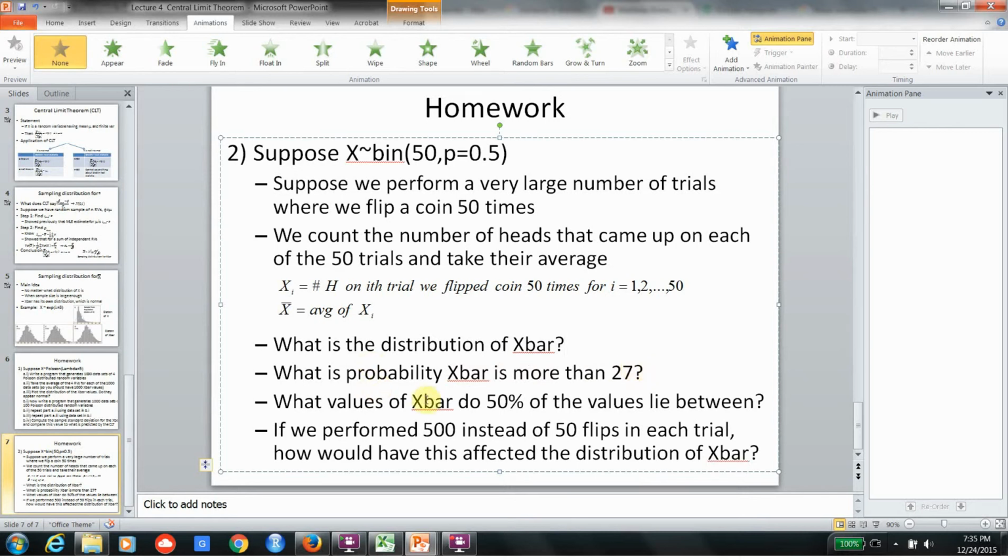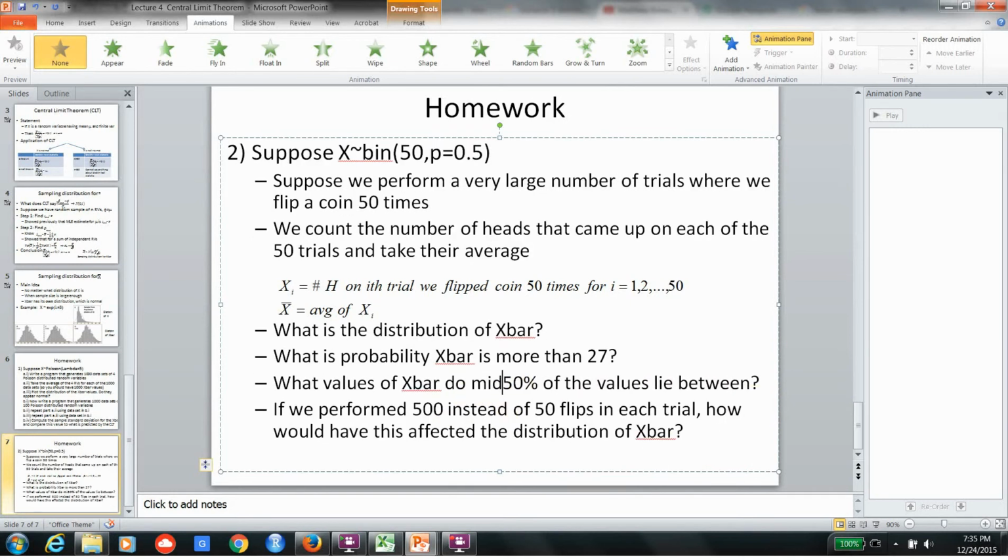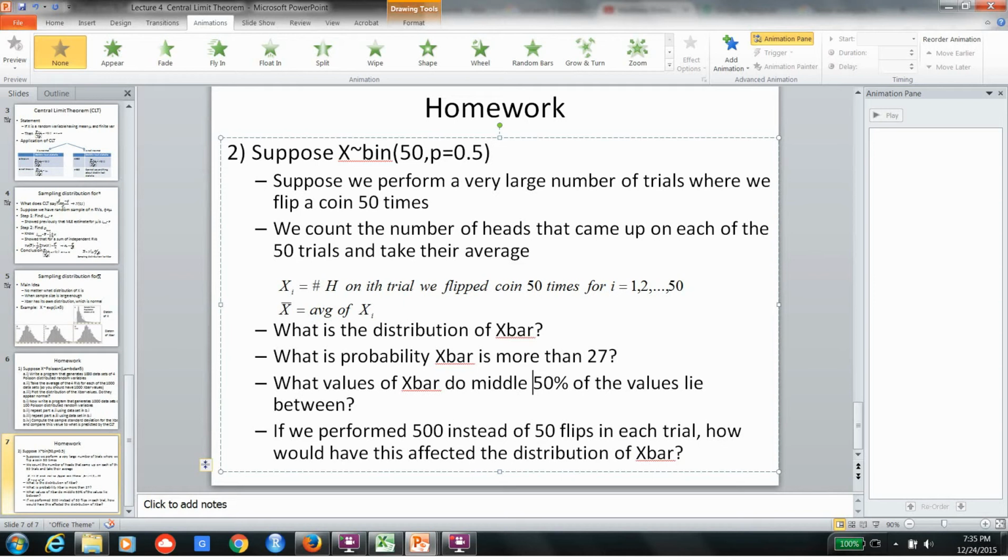For what values of x bar does the middle 50% of the distribution lie between? And if we performed 500 instead of 50 flips in each trial, how would this affect the distribution of x bar? That's a good question to think about.